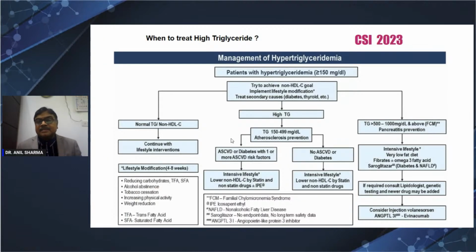So this is about the triglyceride. If it is more than 500, definitely to prevent pancreatitis, we need some fibrates, omega-3 fatty acids and pemafibrate. If it is 150 to 500, in spite of lifestyle modification, in those with high risk factors, we may add EPA.